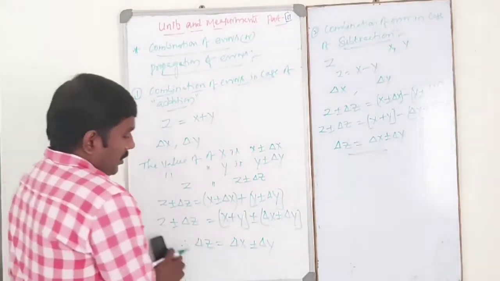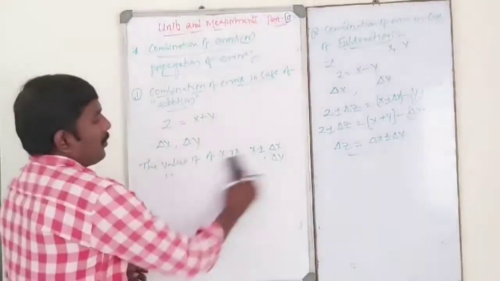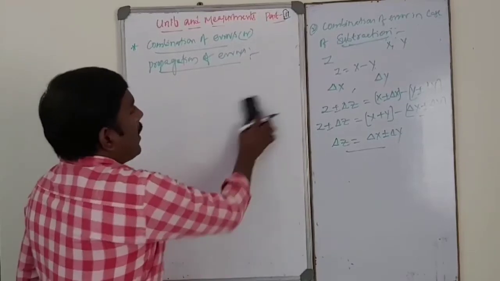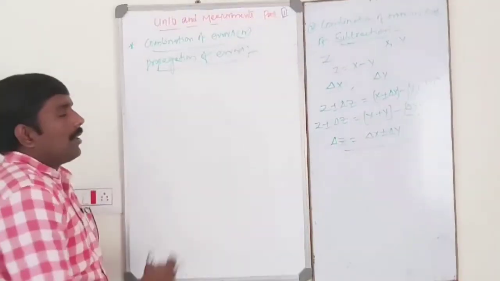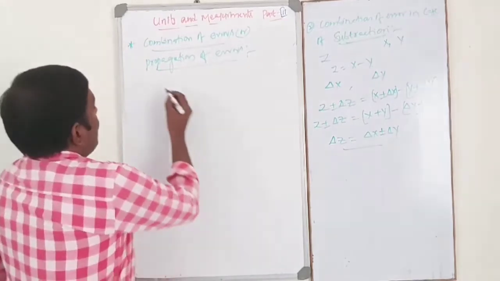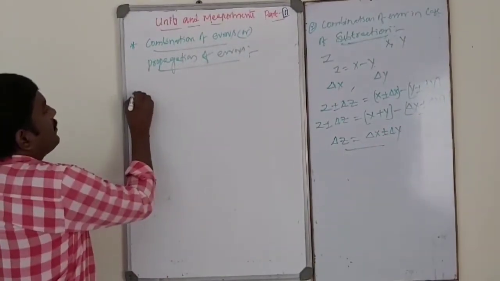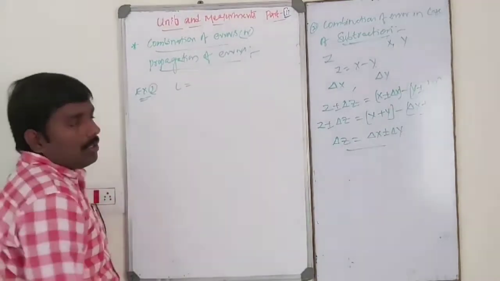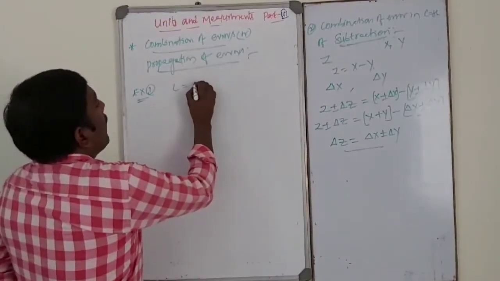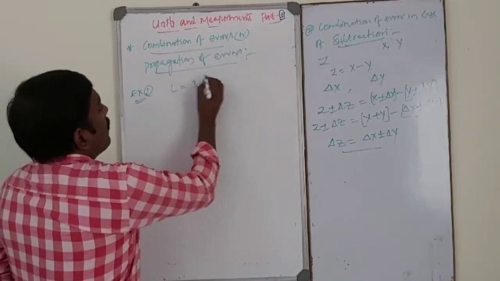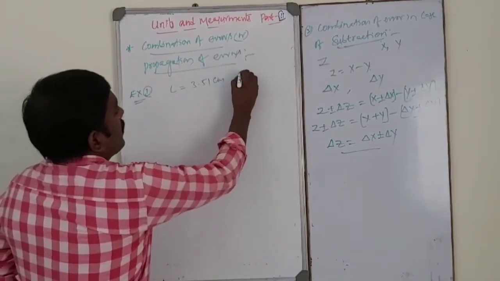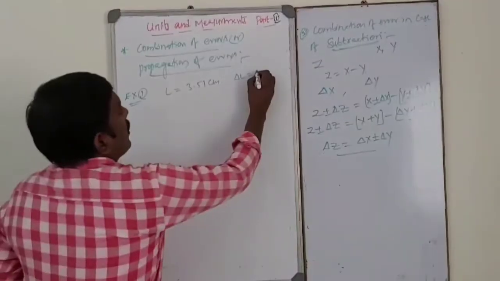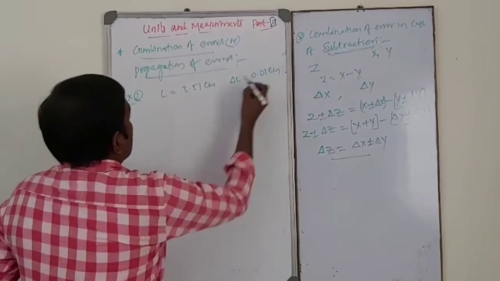Okay. Just to solve one numerical problem, by using subtraction and addition. Suppose in any experiment, example 1, L is the length of the rod, that is 3.51 centimeter, and the error in this experiment is 0.01 centimeter.